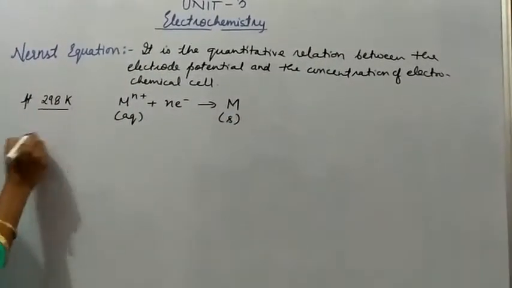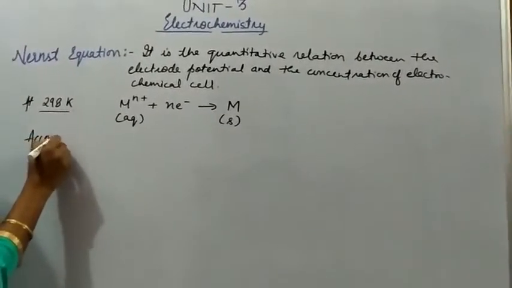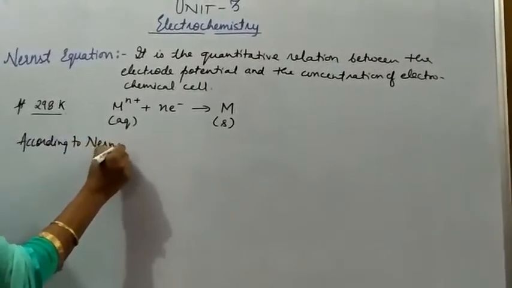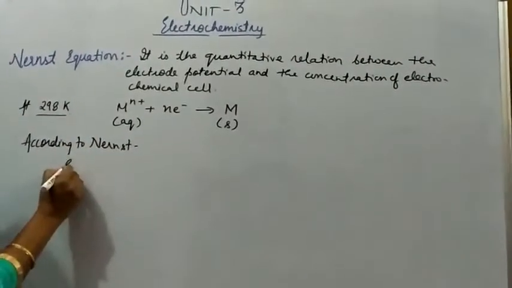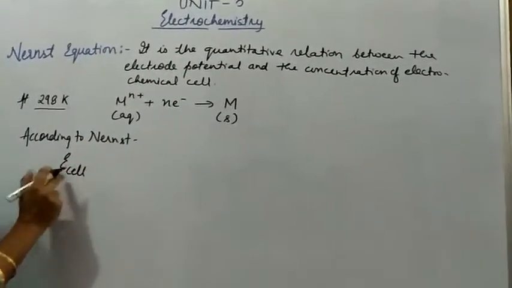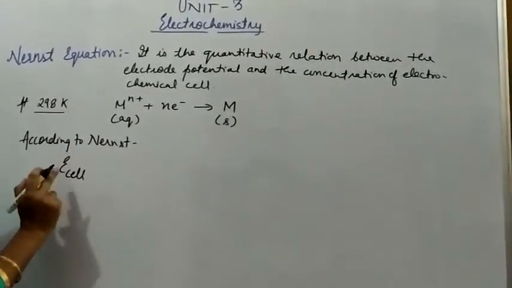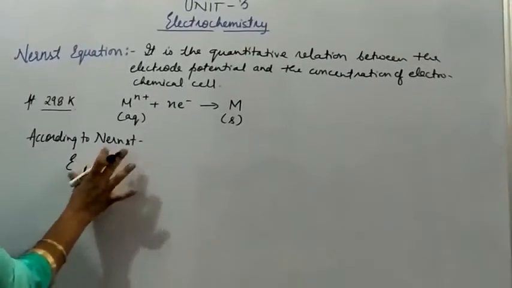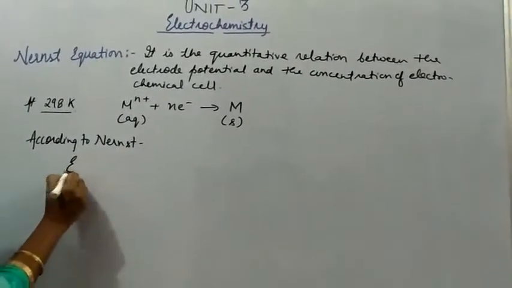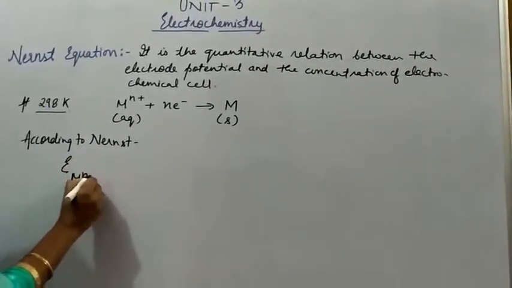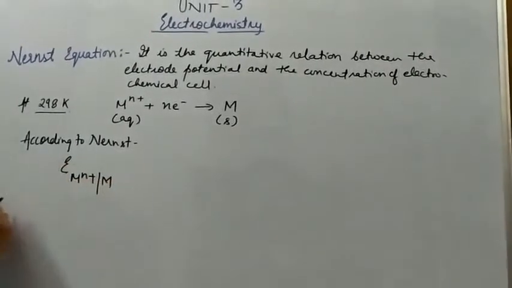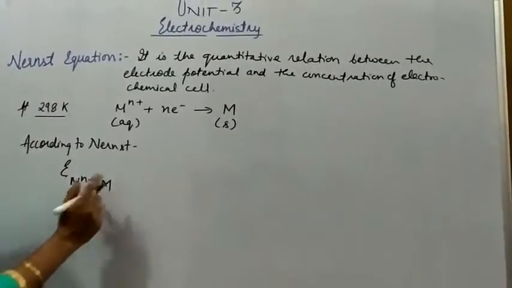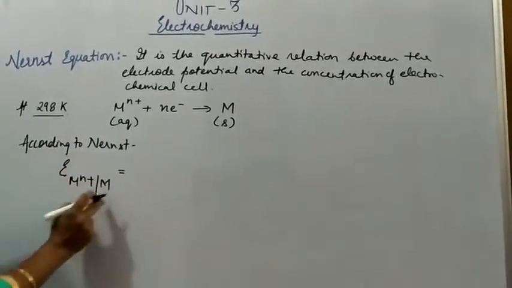According to Nernst, first we will find the electrode potential, E of M^n+ half cell M.